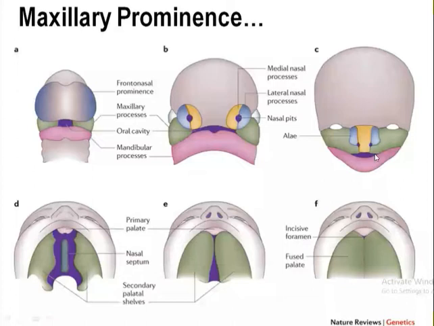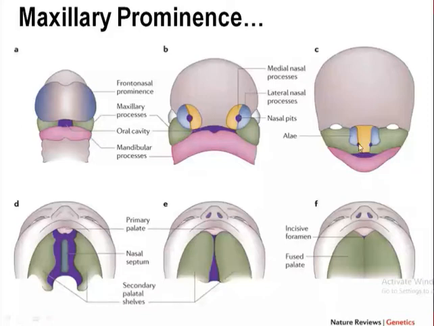When the maxillary prominence fuses with the medial nasal prominence, it results in continuity of the upper lip, upper jaw, and the nasal pit is separated from the stomodeum.